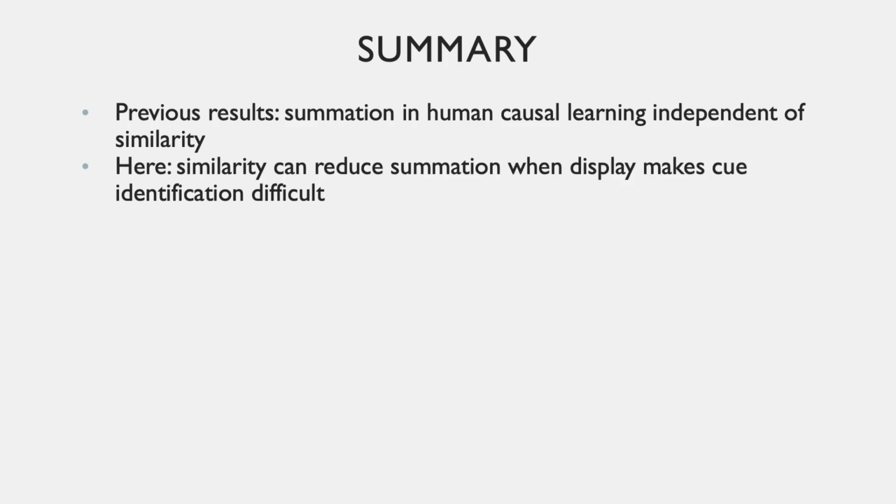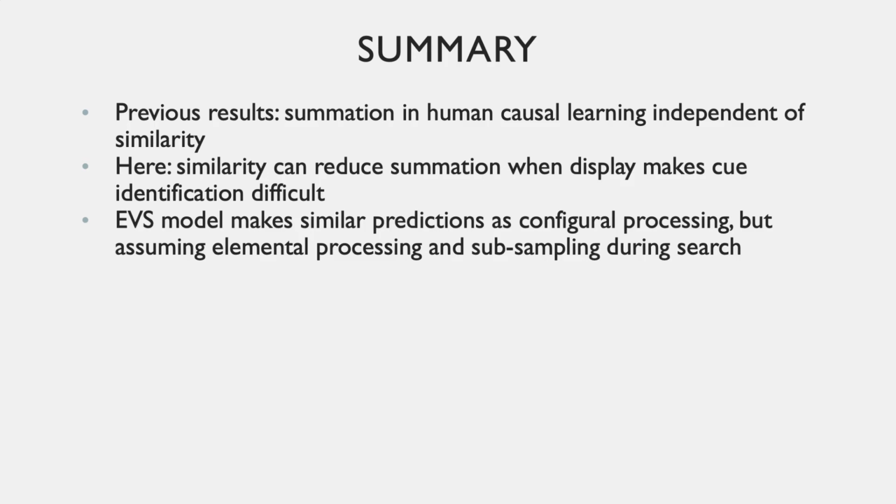In summary, previous experiments have shown that summation in human causal learning is robust and independent of similarity. In 3 experiments, we showed that component similarity can reduce summation in human causal learning when the display makes Q identification difficult. We formalize a model that makes similar predictions as those of configural stimulus processing, but assuming elemental stimulus processing and subsampling of information during visual search.